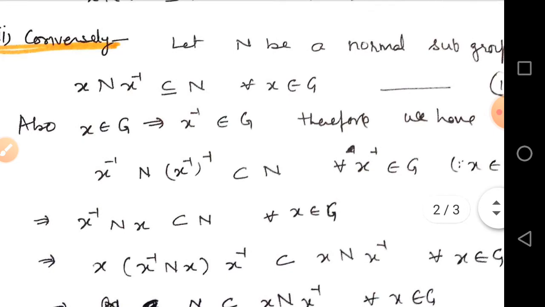Also, x belongs to G, so x inverse belongs to G, because G is a group.